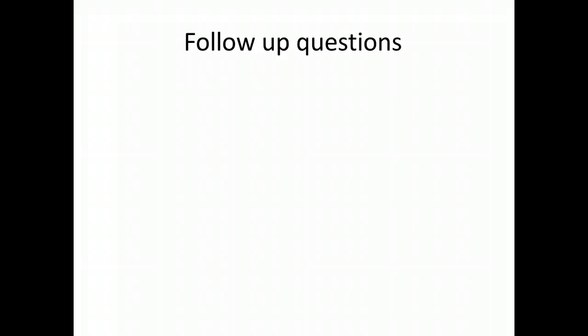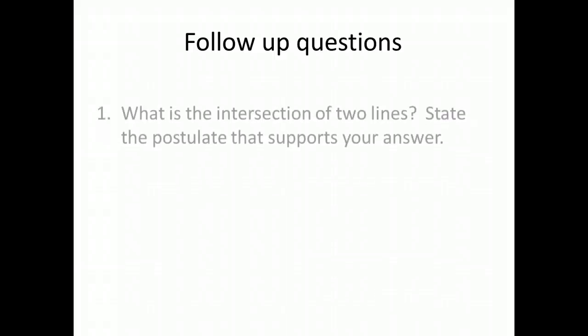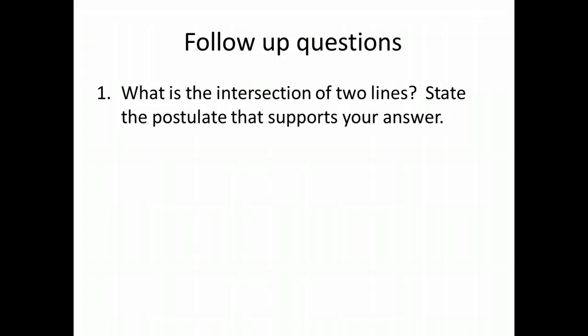Let's do some follow-up questions. Number 1. What is the intersection of two lines? State the postulate that supports your answer. So imagine two lines and they cross each other and they touch. At that intersection, what geometric figure do you have?